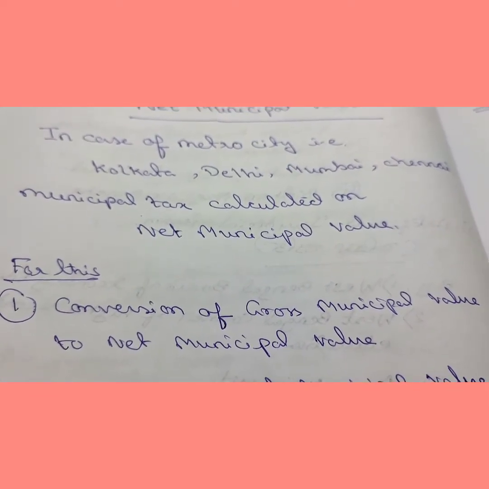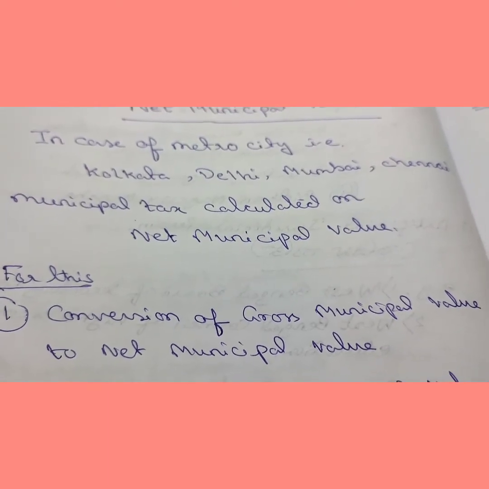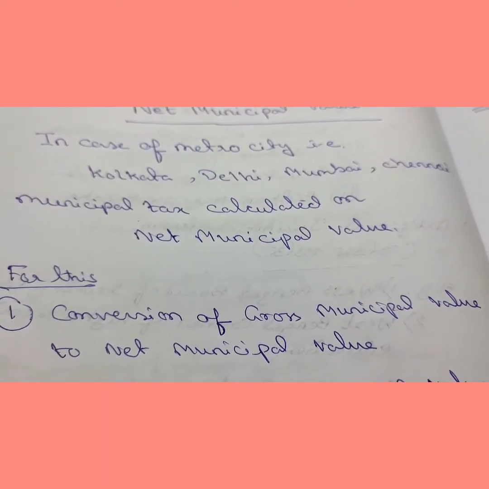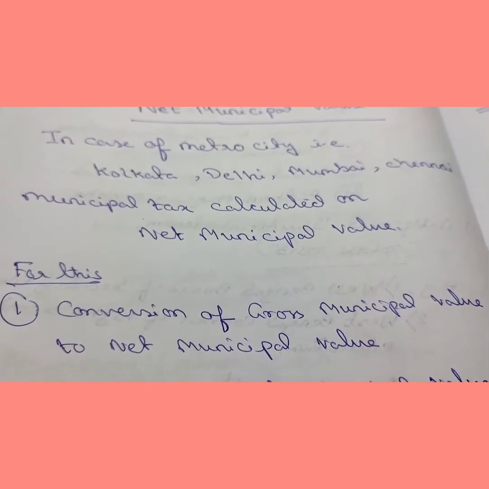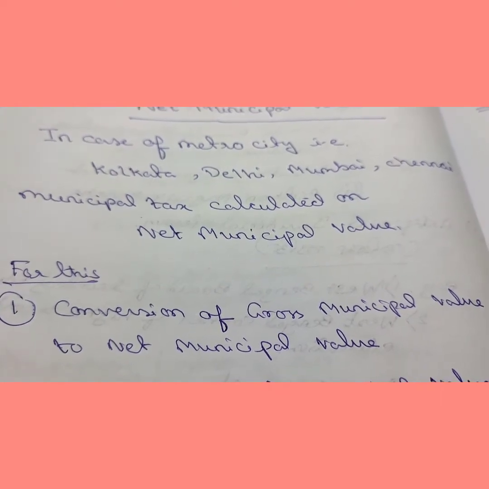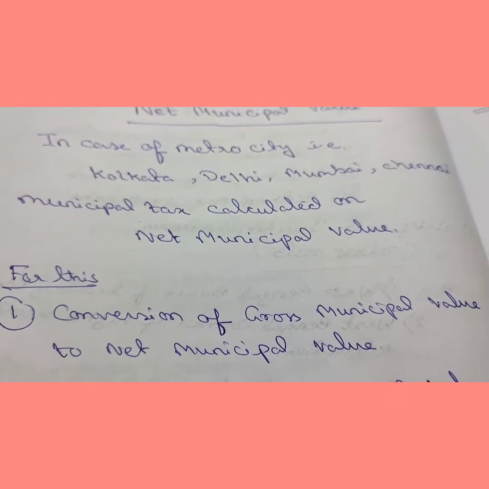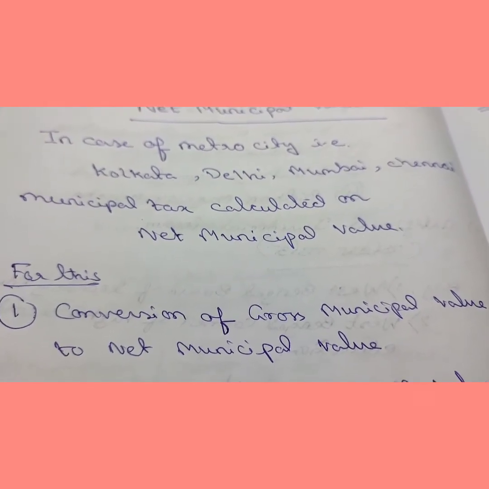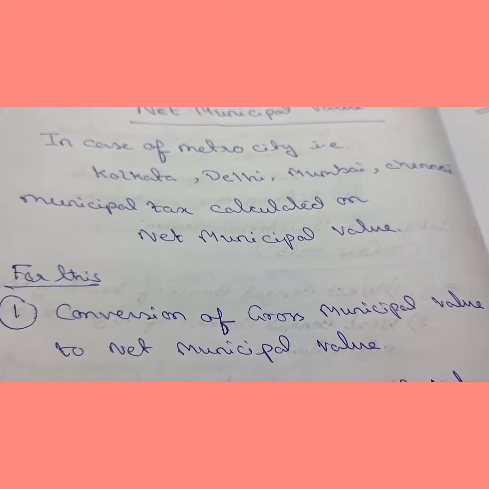Remember that in the question, if the house is situated in a metro city, what do we have to do? First you have to check where the house is situated. If the house is situated in a metro city and the amount of municipal tax is not given, then the provision for net municipal value comes.